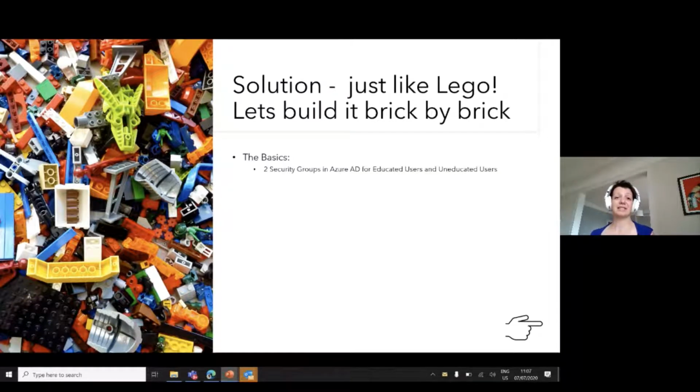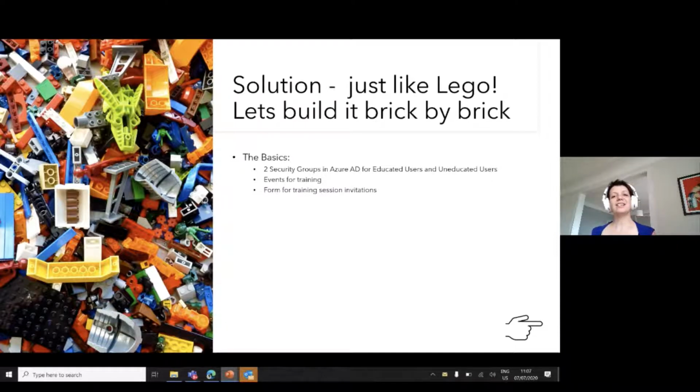So first, the basics. I need 2 security groups in Azure AD, one for educated users and one for uneducated users. That's quite easy. Then we need events for training. Nowadays, perhaps they are videos or online live sessions. Could be in-person events after COVID as well. But we need to have events in our Outlook calendar.